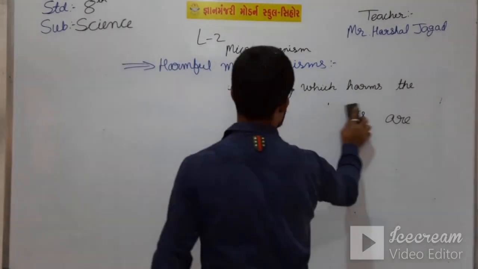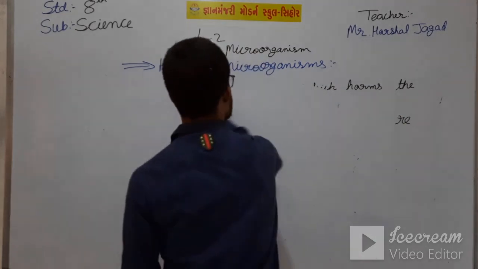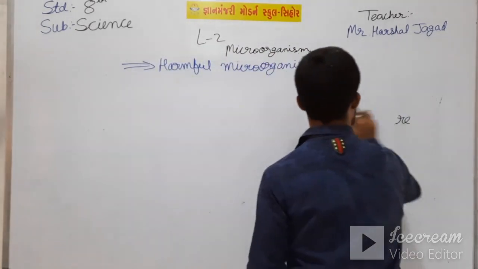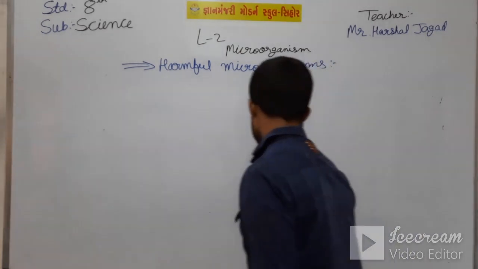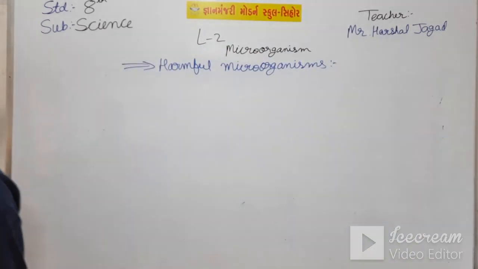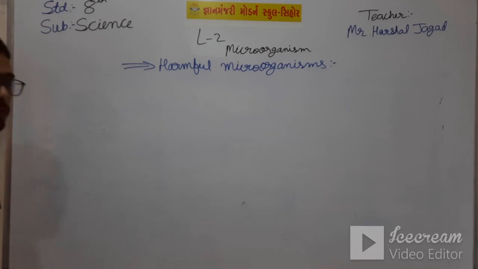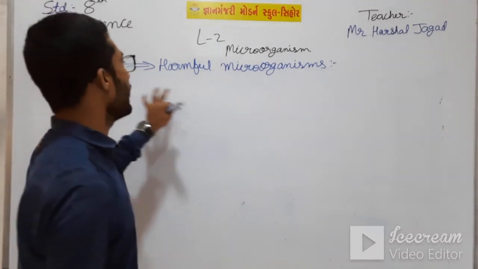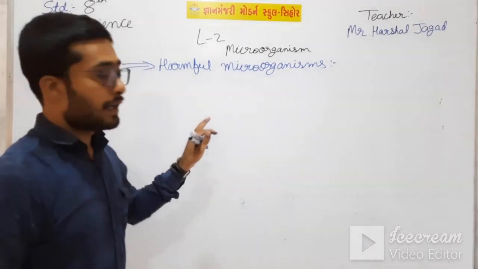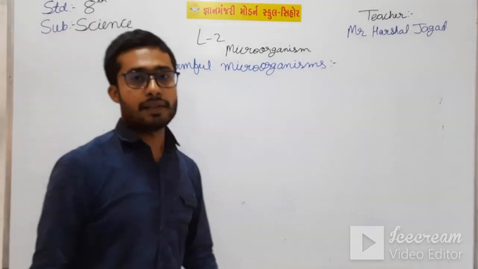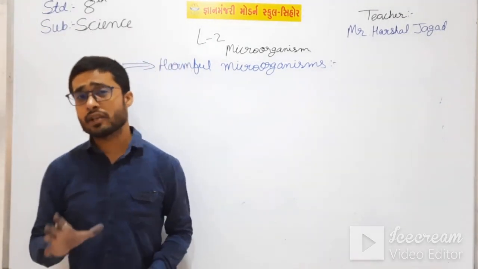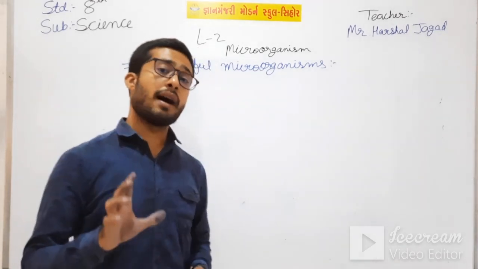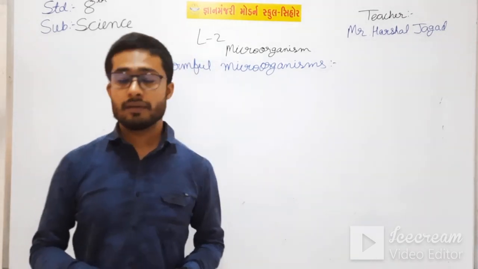And in the previous video we have also discussed diseases which are caused by harmful microorganisms. In that there were malaria, typhoid, tuberculosis and etc. I have made a table of it, showing which diseases harm. Okay students, now we will see some textual points of the harmful microorganisms.